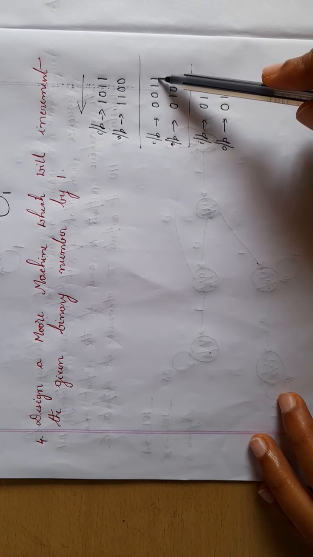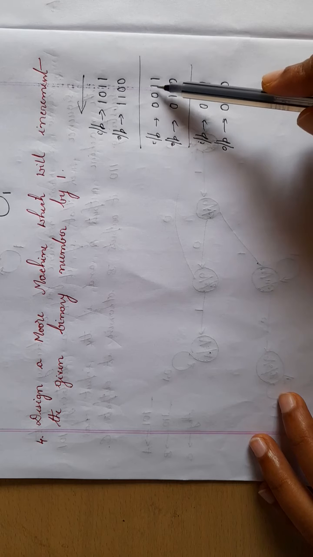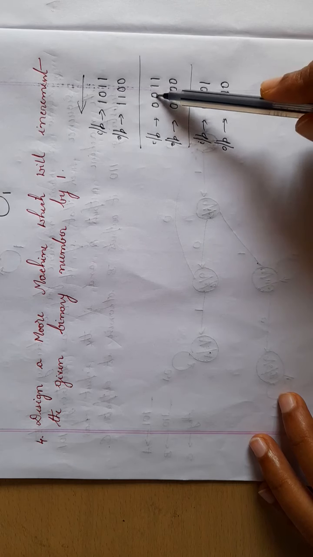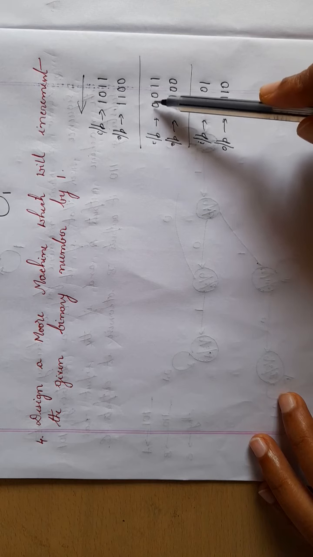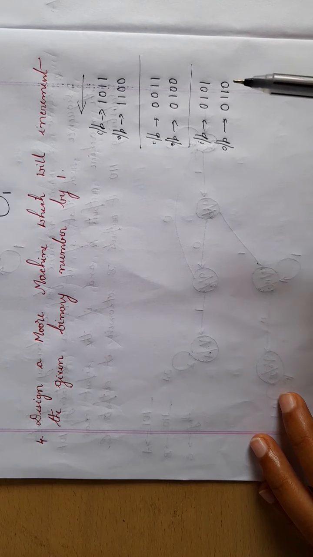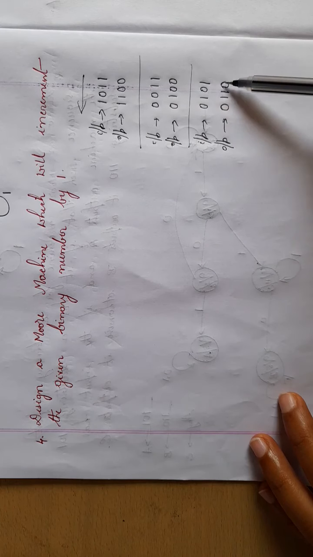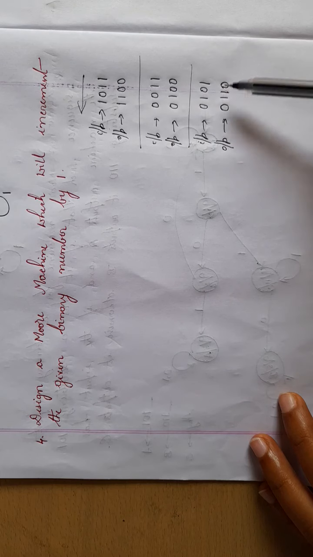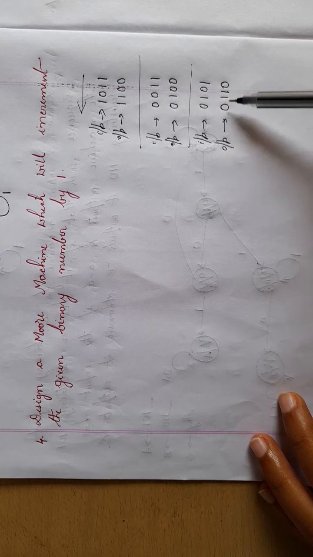Similarly here, 1 is changed to 0, 1 is changed to 0, 0 changed to 1, and when I read the next 0, it remained 0 itself. So here 1 changed to 0, 0 changed to 1, 1 remained as 1, 0 remained as 0. So what is common in all these 3 examples?